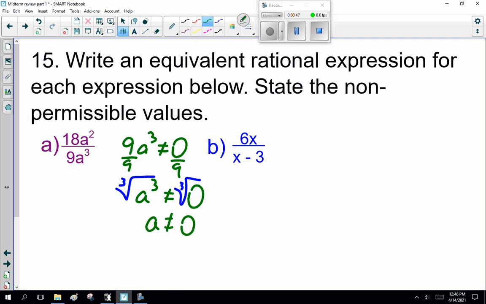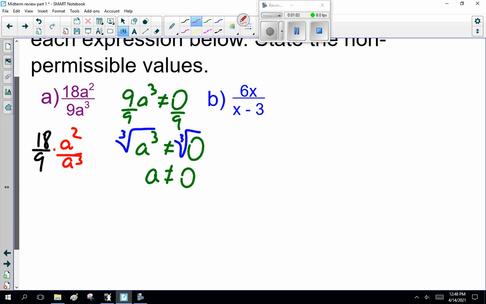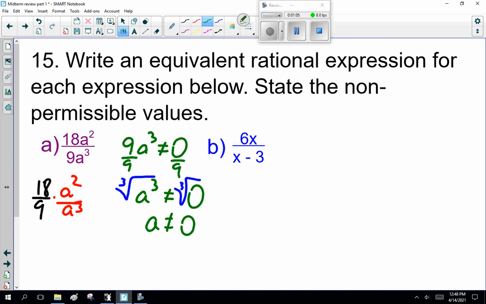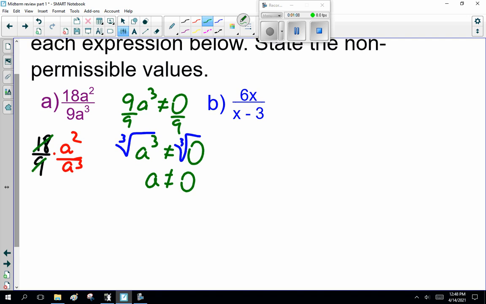Now, as for simplifying, I kind of like splitting it up. So I will tend to write 18 over 9 times A squared over A cubed. And then I look at both of them. 18 divided by 9, I divide top and bottom by 9, and I get 2 over 1. And then I look at A squared and A cubed. Well, I have 2 A's on top and 3 down below, so I can cancel out 2 of them, and I'm down to A to the 1, or just A. It simplifies to 2 over A. A cannot equal 0. Okay?